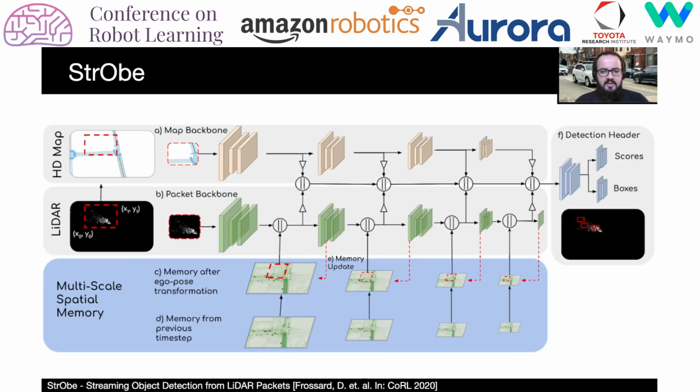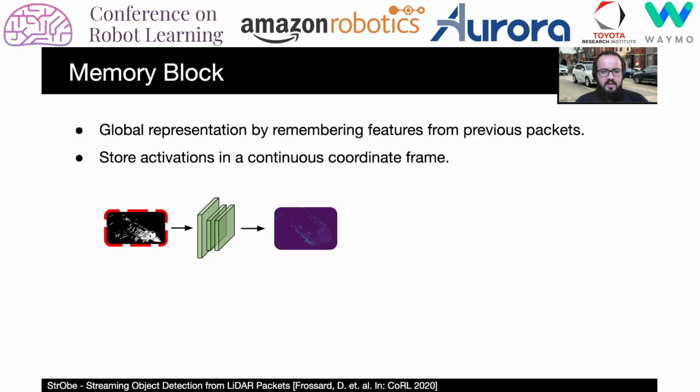Since individual packets only provide a fragmented observation of the scene, it is necessary to use history to perform good detection. We achieve this through a latent spatial representation of the scene that is maintained with a memory module. Our approach iteratively builds a global representation by remembering features from previous packets.